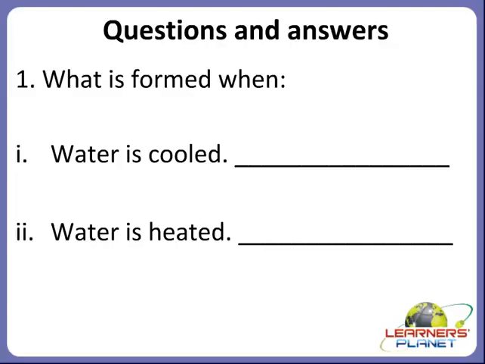Yes, children, when you keep the water in an ice tray and put it in a freezer, what happens to water? It becomes ice. So children, ice is formed when water is cooled.